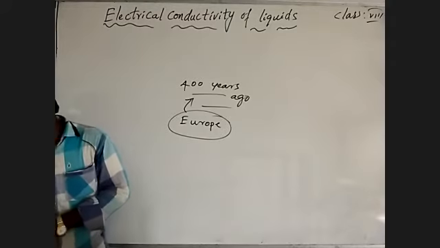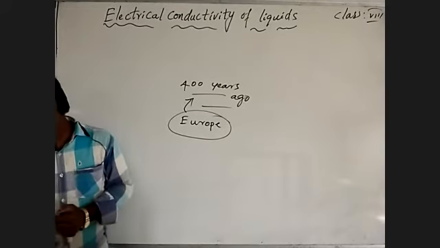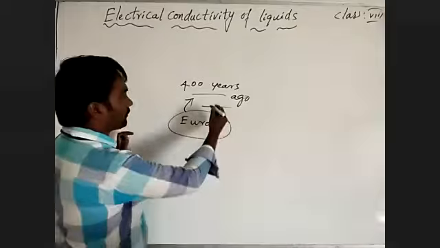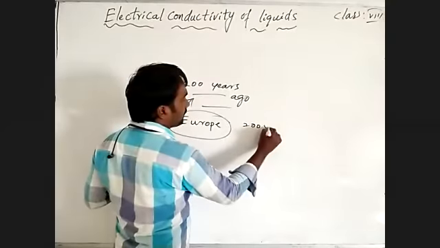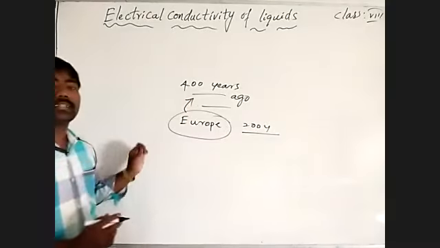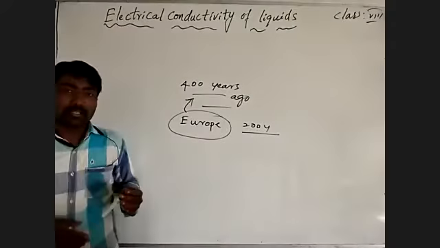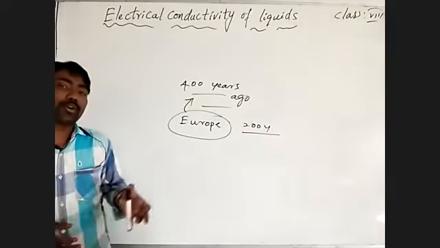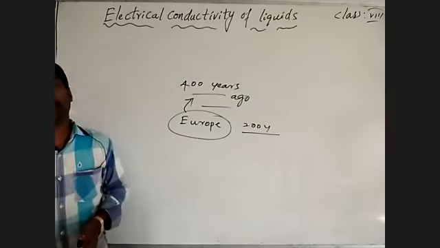At last, finally, 200 years after that, a chance came to store electrical energy.